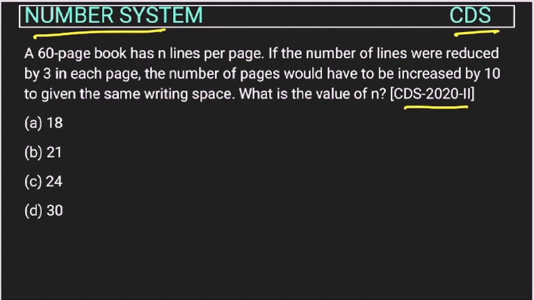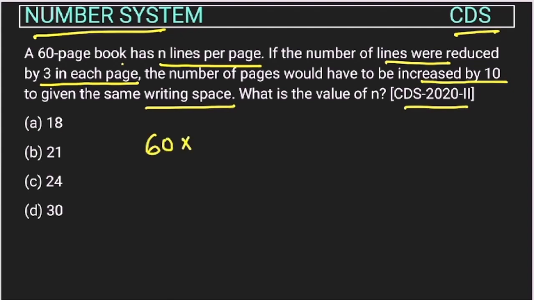A 60-page book has n lines per page. If the number of lines were reduced by 3 in each page, the number of pages would have to be increased by 10 to give the same writing space. So what is the value of n? Right. So there is a 60-page book, right? And each page has how many lines? n lines. So this will be the total number of lines.